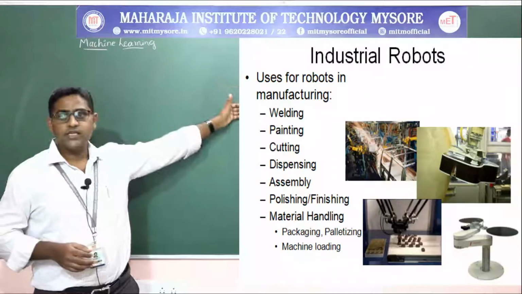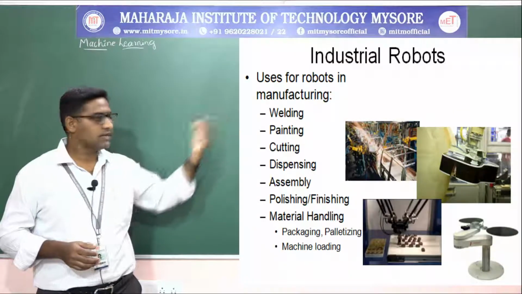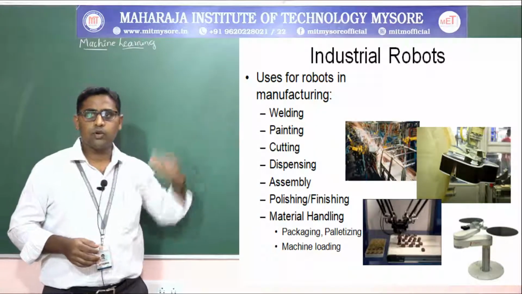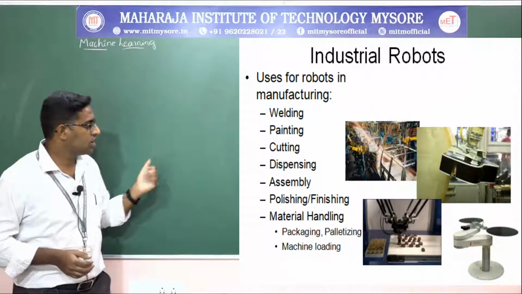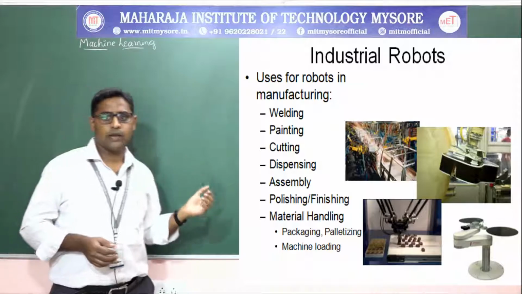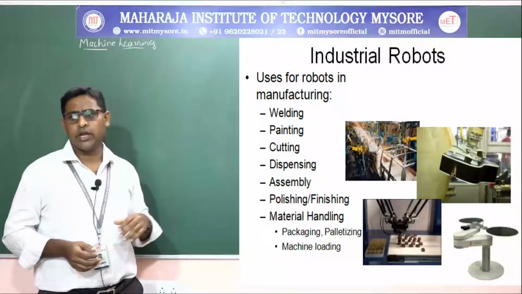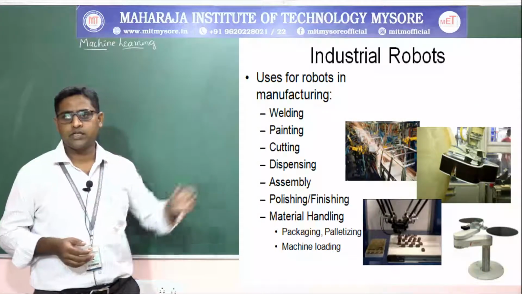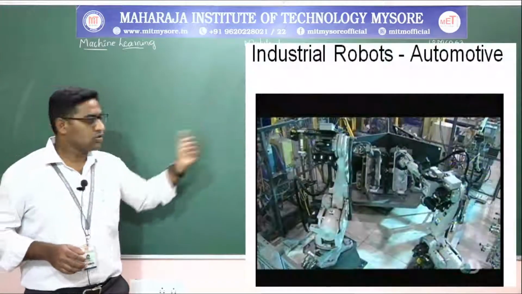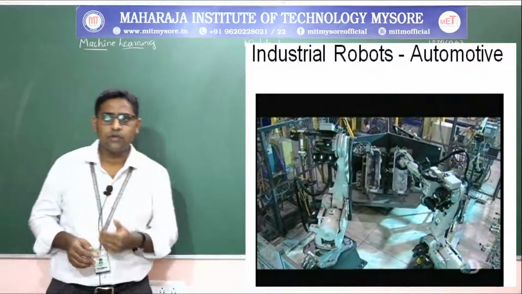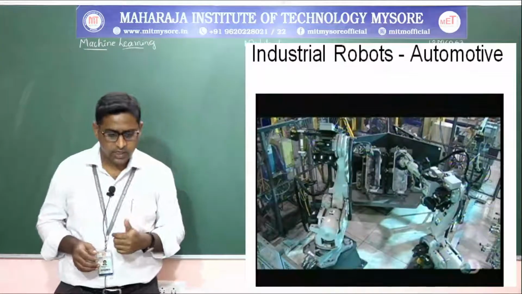Then the usage in industry, how robots are used in industry, or you call it industrial robots. So uses of robots in manufacturing include welding, painting, cutting, dispensing, assembling, polishing, finishing, material handling, packaging, palletizing and machine loading, etc. Those are the pictorial representations of welding, painting, cutting, dispensing, etc. And one more usage of industrial robots is use of robots in manufacturing processes with respect to automotive and packaging